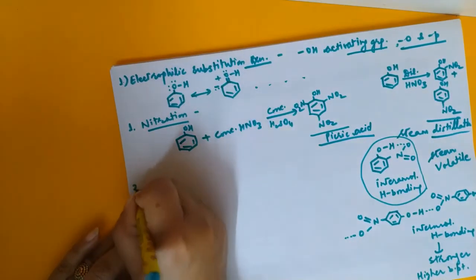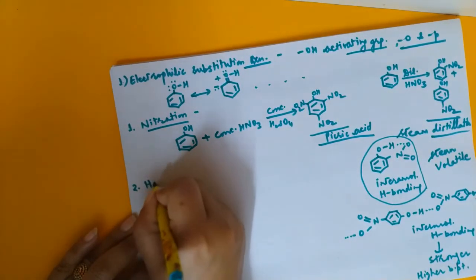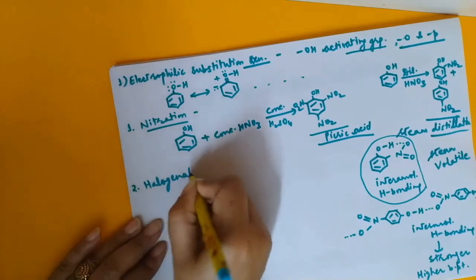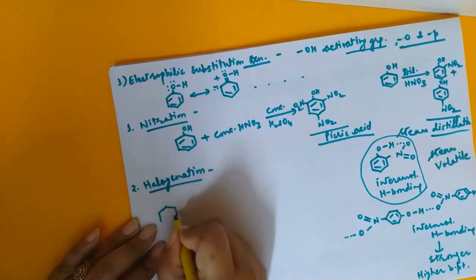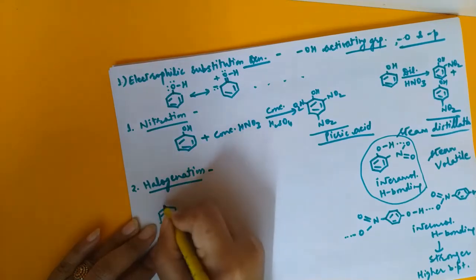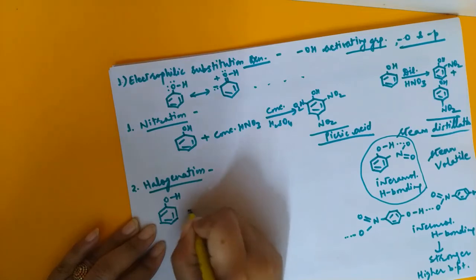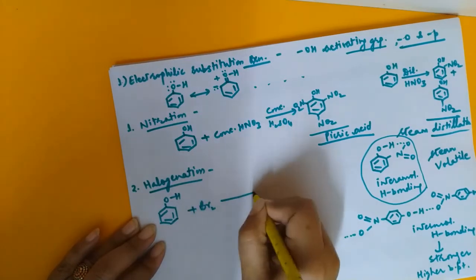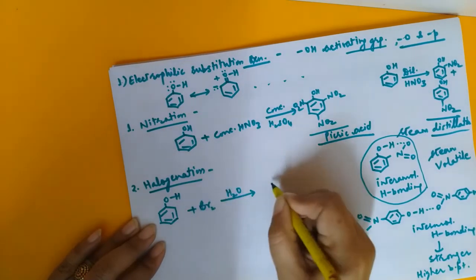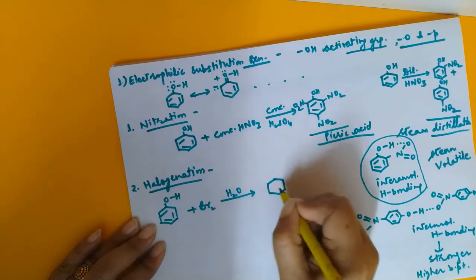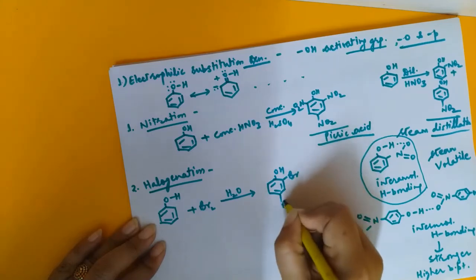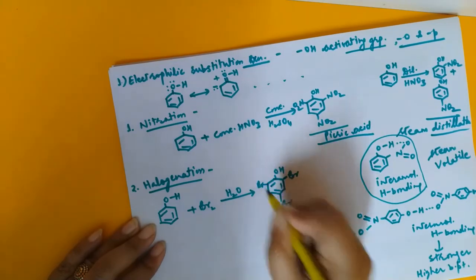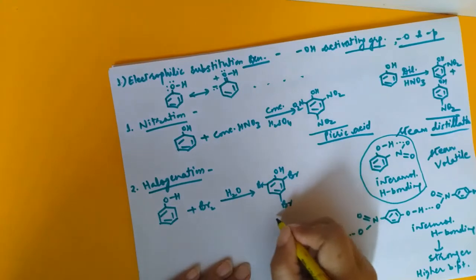Now the next example of electrophilic substitution we are starting with is halogenation. Now phenol, when we do its reaction with bromine in presence of a polar solvent like water, it will give a tri-substituted product, that is OH, Br here, Br here, and Br here. So it is 2,4,6-tribromophenol, and it will give a white precipitate.